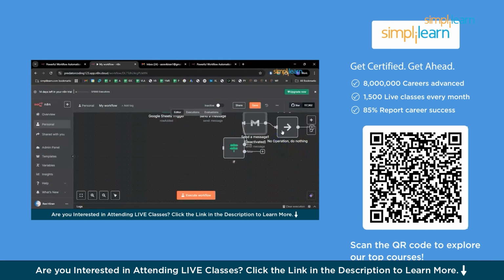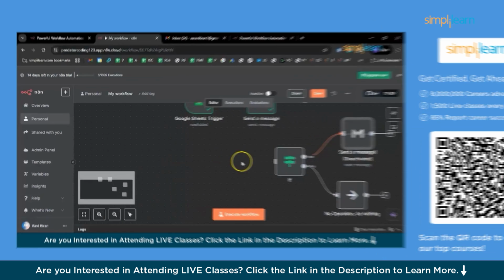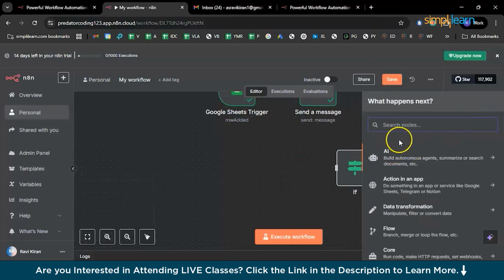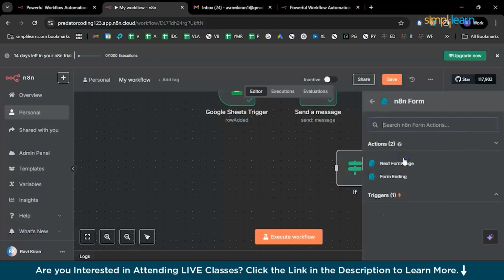Okay, I need to delete this particular node. I think it got attached to Gmail. Delete, drag it down and attach it to false. So in case the condition where the date is wrong and it is in the past, then you can just choose to ignore and do nothing. And if it is a legitimate entry, if it is in the future, then you can choose to send out an email.